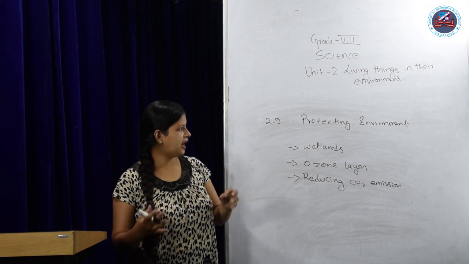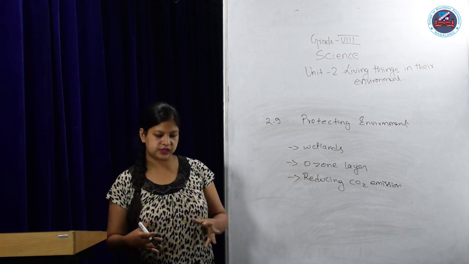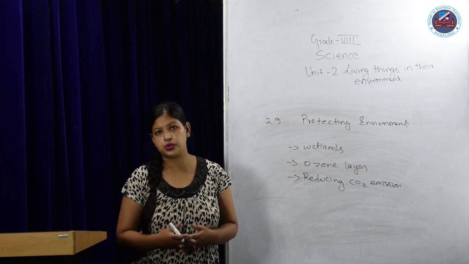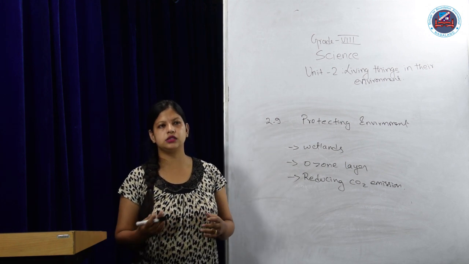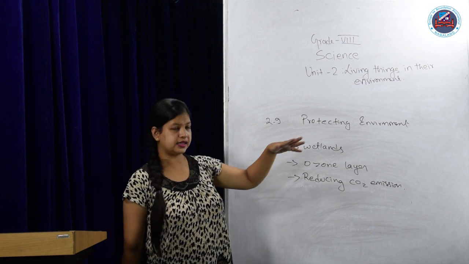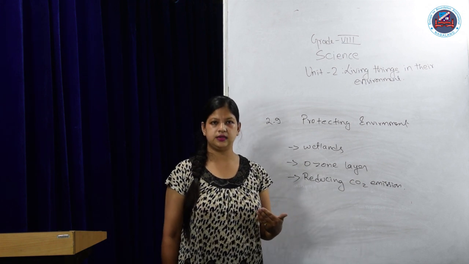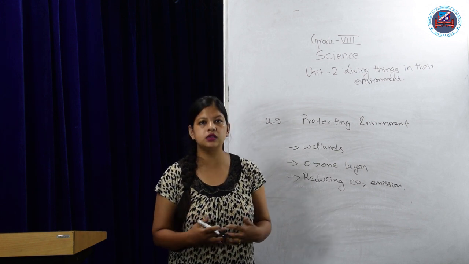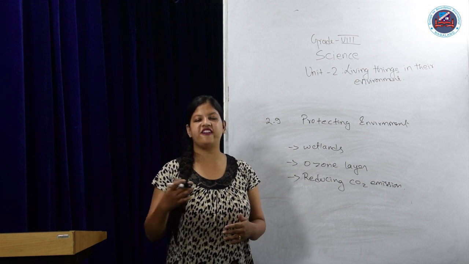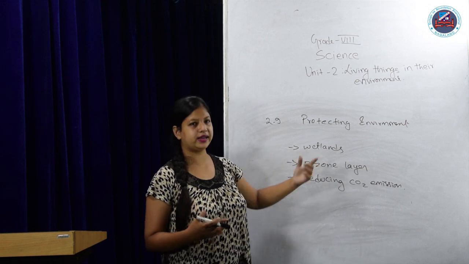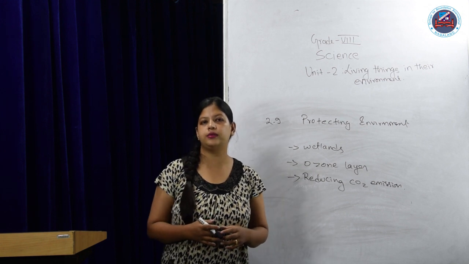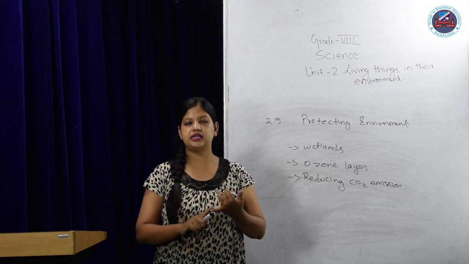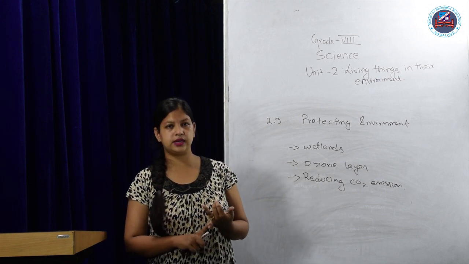Now, how does it affect? Because of human activity, the environment is getting destroyed, and much habitat destruction has been happening, for example, wetlands. Now, how do we protect it? Though humans are increasing in population, if human activities are controlled well, then it will not affect other animals. For example, wetlands. We need to protect the environment of wetlands and the organisms, plants and animals growing there. So human activities like farming should be stopped in those areas.